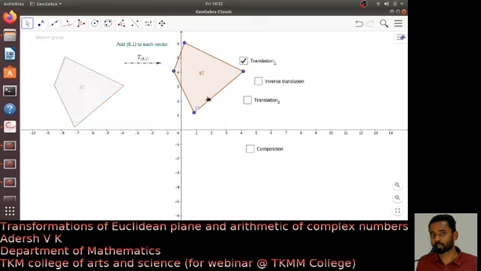What I am doing is I am translating the figure. You should observe that I am not only translating this figure; translating this Q1 means I am translating the entire plane, right? So I will denote this translation by T(8,1). I am doing the translation using the vector (8,1). So what I am doing here is adding the vector (8,1) to each point on the plane. That automatically translates this particular quadrilateral to this Q1 prime.